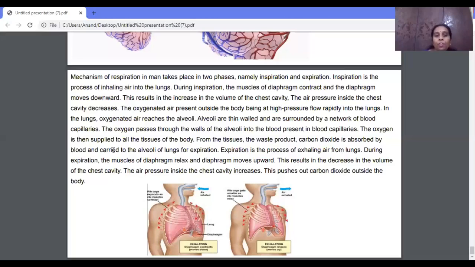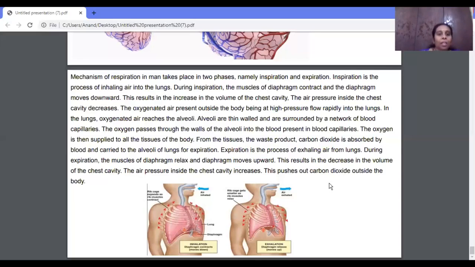So during expiration, what happens? The muscle of the diaphragm relaxes and it will move upward, whereas here it had moved downward. In this process, it will move upward. Once it moves upward, what happens? There is a decrease in the volume of the chest cavity. So the volume of the chest cavity decreases and the air pressure inside the chest increases, whereas outside it will be decreased. Then the air is pushed out, which helps in pushing the carbon dioxide outside the body. This is how the mechanism of respiration takes place.